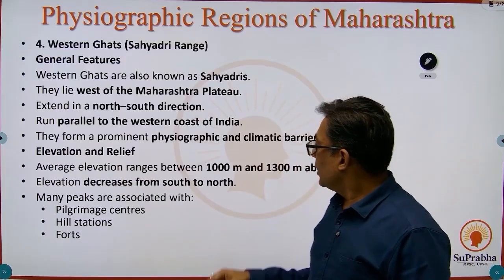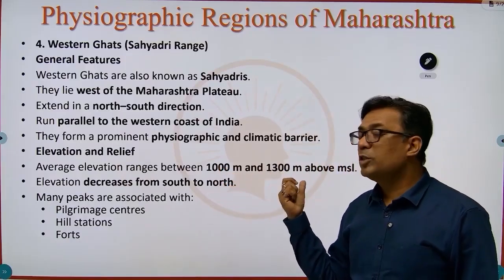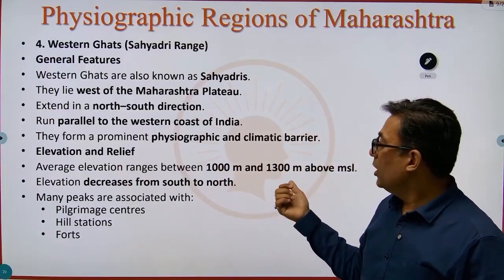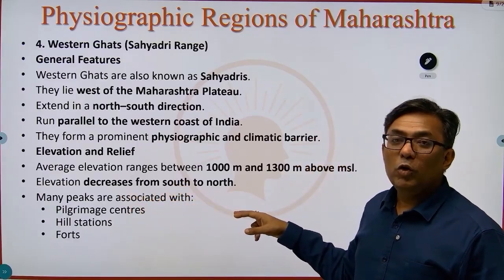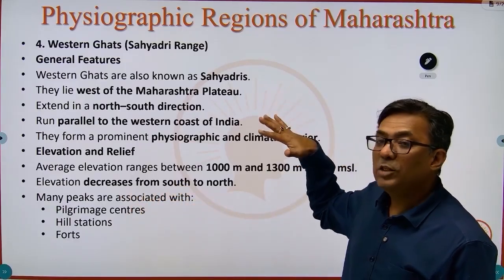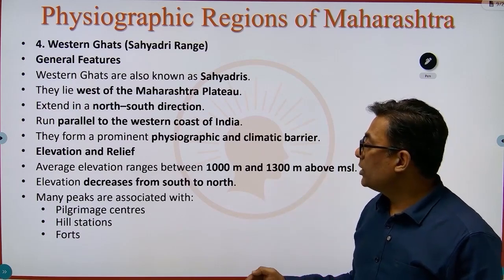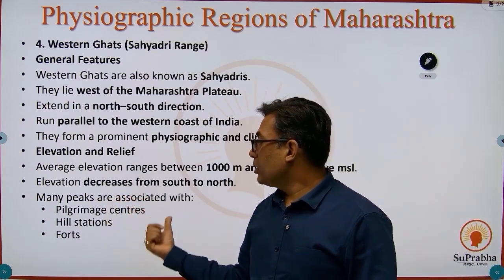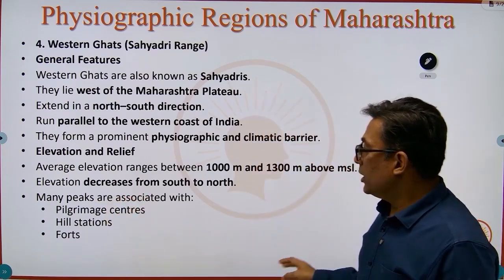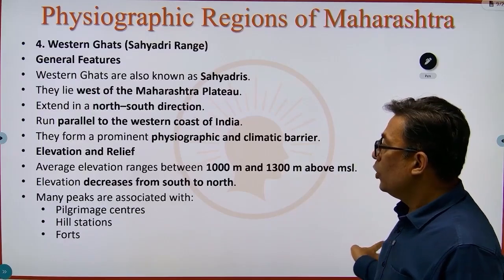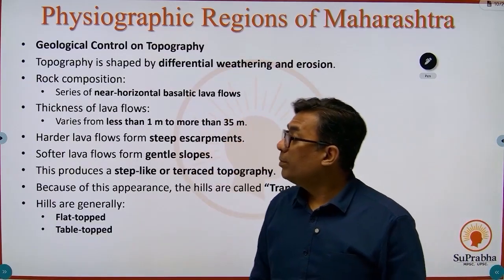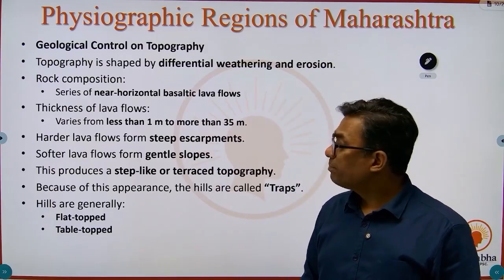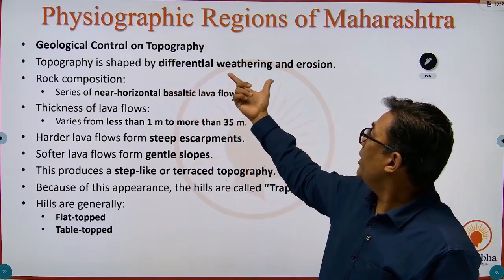Elevation and relief. Average elevation ranges from 1000 meters to 1300 meters, not that much in height. Elevation decreases from south to north. If you go from south to north, the elevation is going to be less. Towards the southern side, the elevation is more. Many peaks are associated with pilgrim centers, hill stations and forts. That's a tourism aspect.